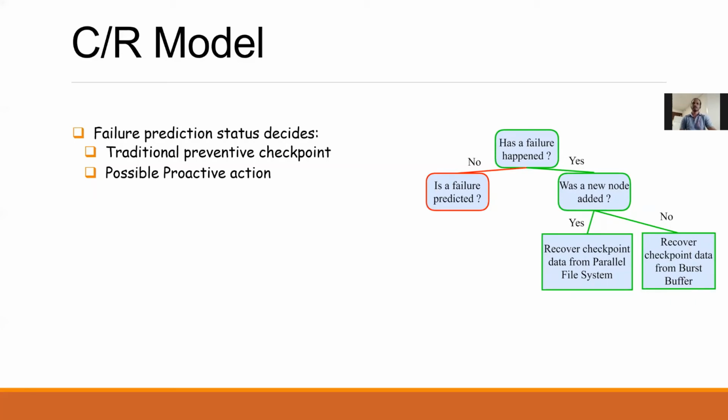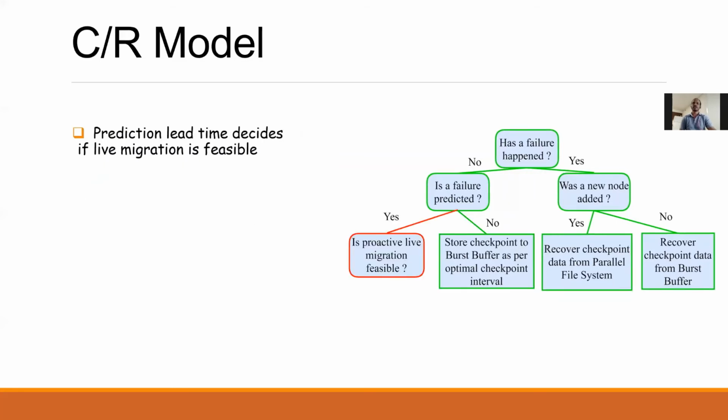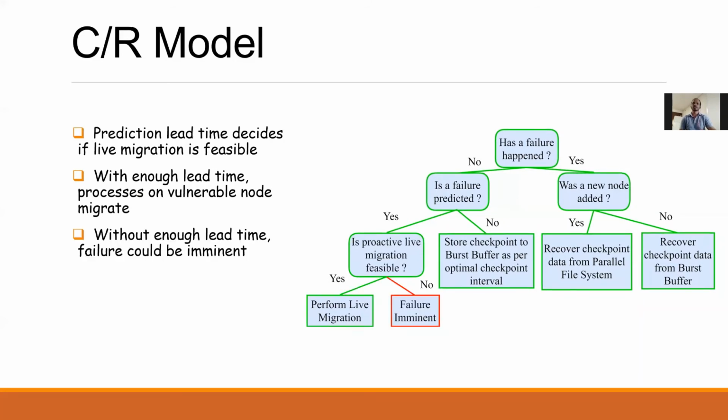Without failure prediction, the checkpoint model follows the preventive checkpointing method to store the checkpoint data on burst buffers and then asynchronously bleed them off to the parallel file system, following the optimal checkpoint interval formula using Young's formula. If a failure prediction has happened, then we rely on the prediction lead time to take the next action. With enough lead time, we can take proactive live migration action and migrate the processes from the vulnerable node to a new and healthy node. Without enough lead time, the failure could be imminent.